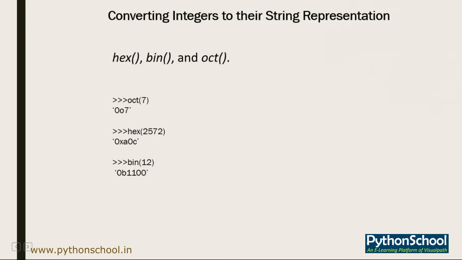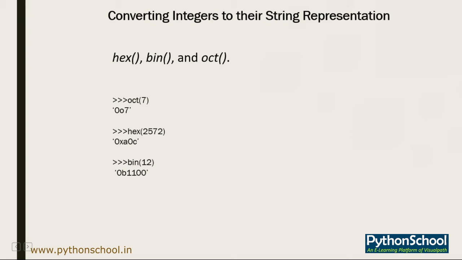Now we'll see how to convert from an integer to its string representation. Earlier you saw how to convert literals to their equivalent integers. Python makes it easy to work the other way around, converting our integers to their literal string representation.